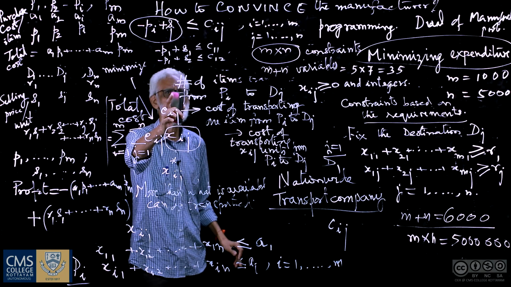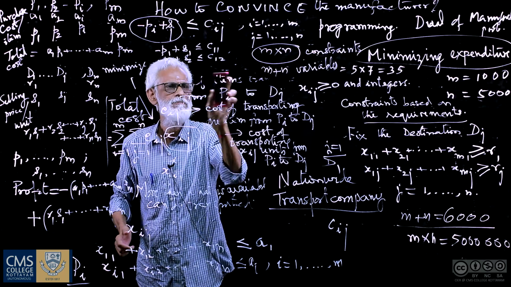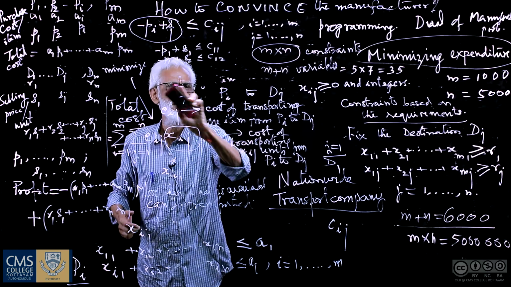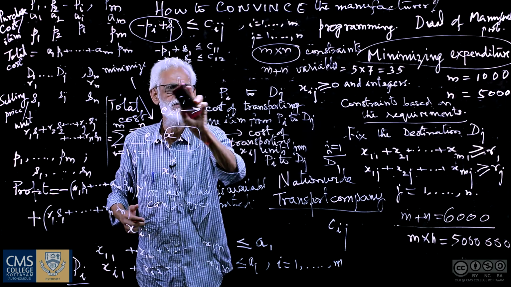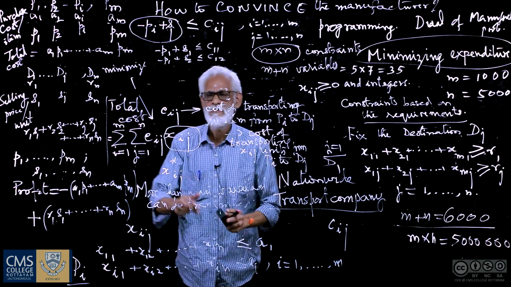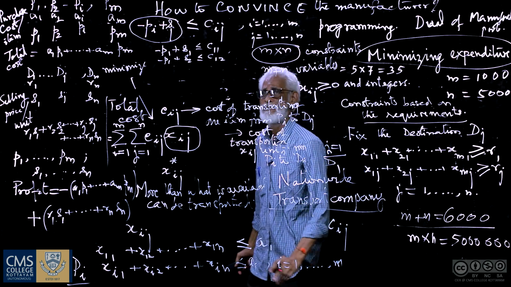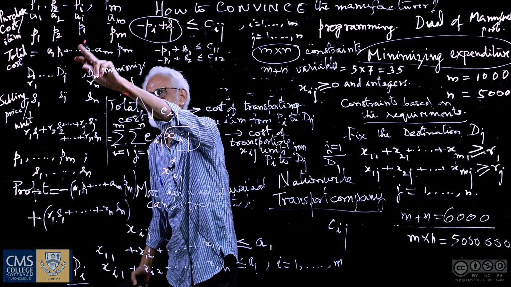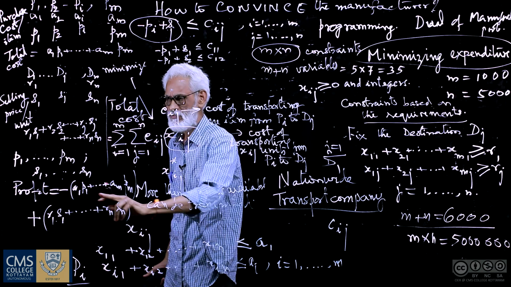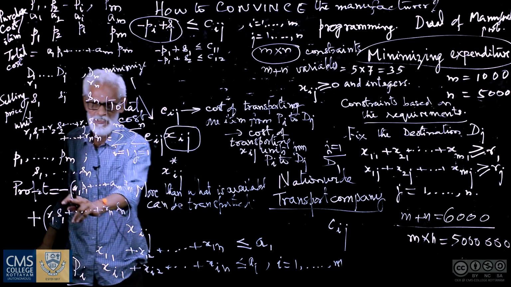One is a maximization problem, the other is a minimization problem. For the manufacturer it is the minimization of the total cost of transportation. For the transport company it is the maximization of the profit. I have already written here the profit.